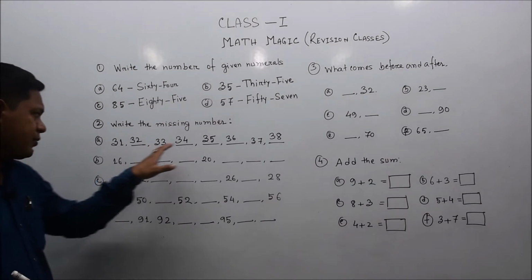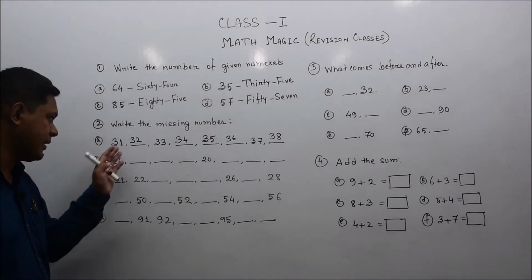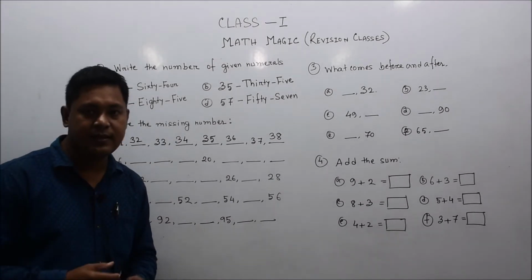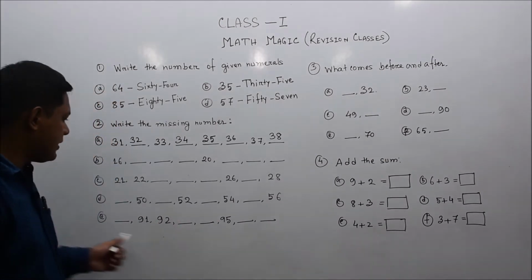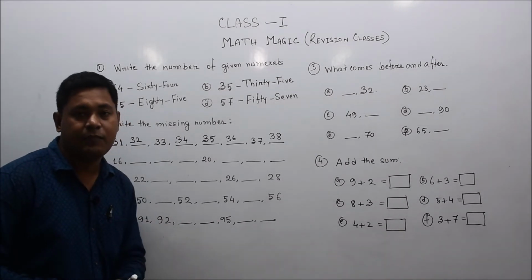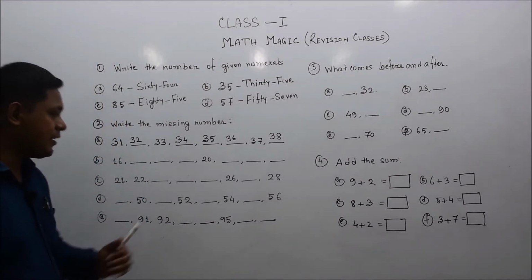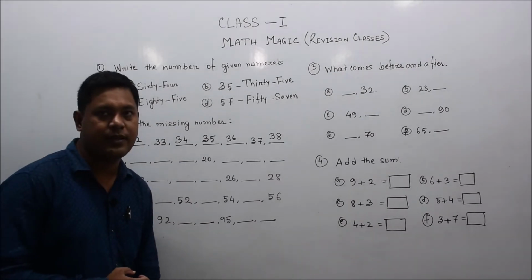This is simple because all the numbers are given here in one order. It is following a chronological order as it is in our table, isn't it? 1, 2, 3, 4, 5, 6 up to 100. Here all the numbers are 2-digit numbers. That means all the numbers are below 100. First of all, we are in class 1, so we are dealing with numbers only up to 100.